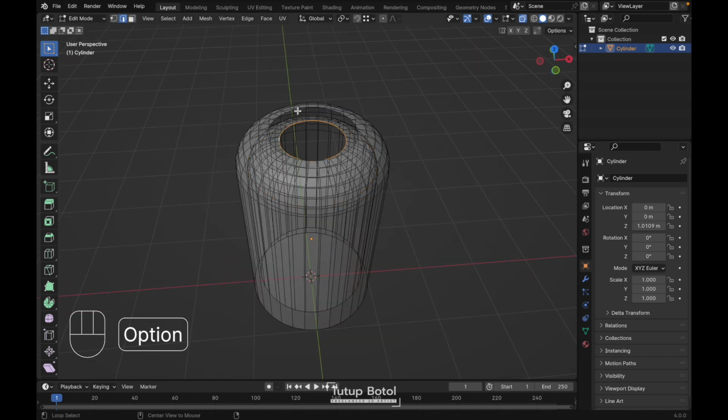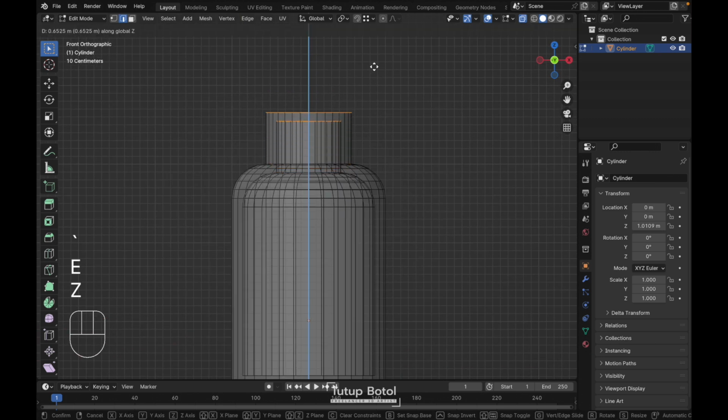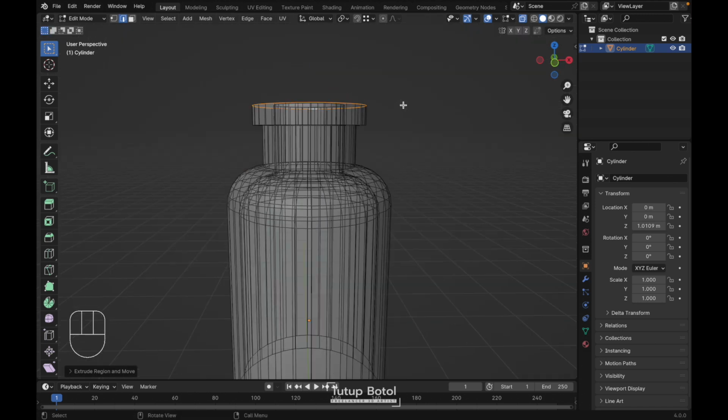Select this edge and this edge. Press E Z, extrude on the Z axis like this. Select this edge, press G Z, just move it down a little bit, like this. Press E to extrude, S to scale it. Scale it like this. Press E again, Z. Extrude it like this.